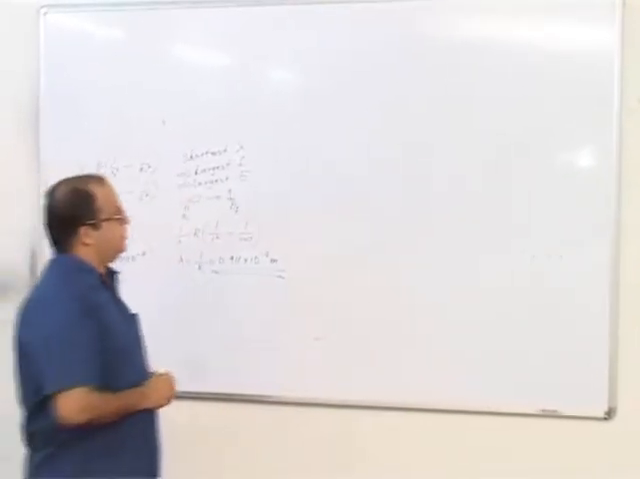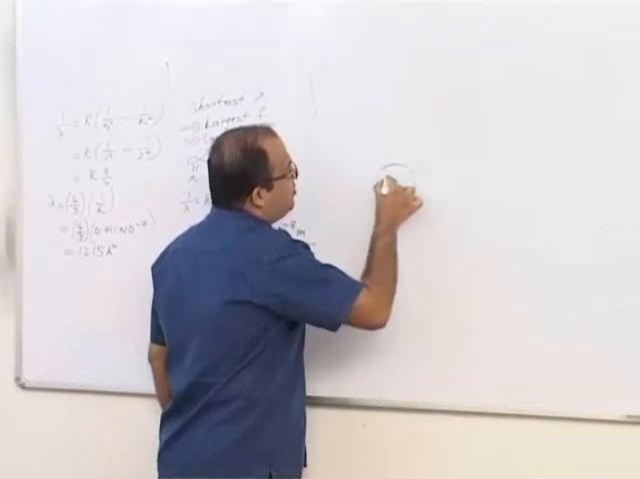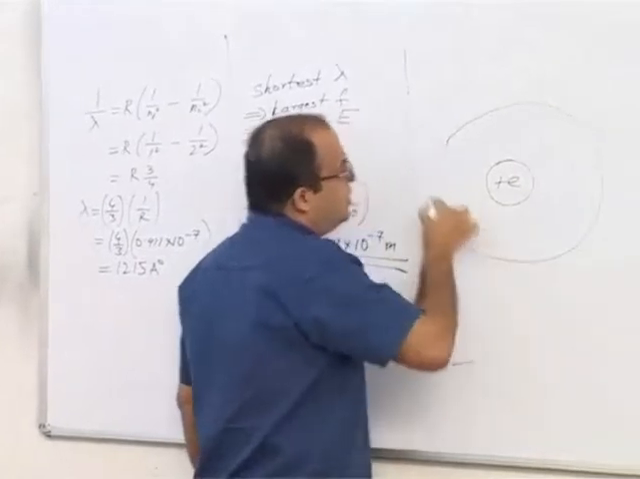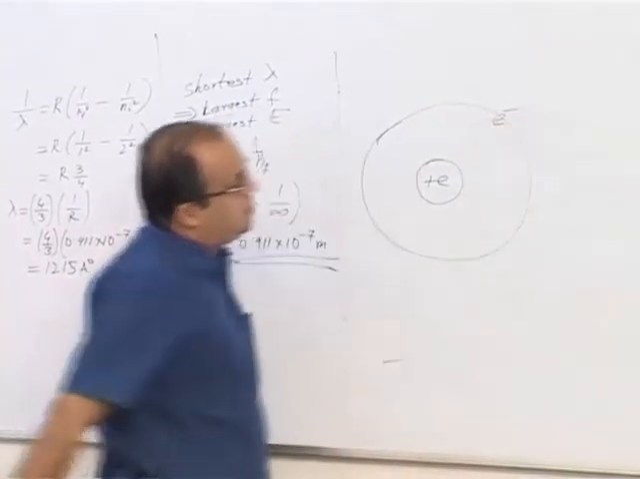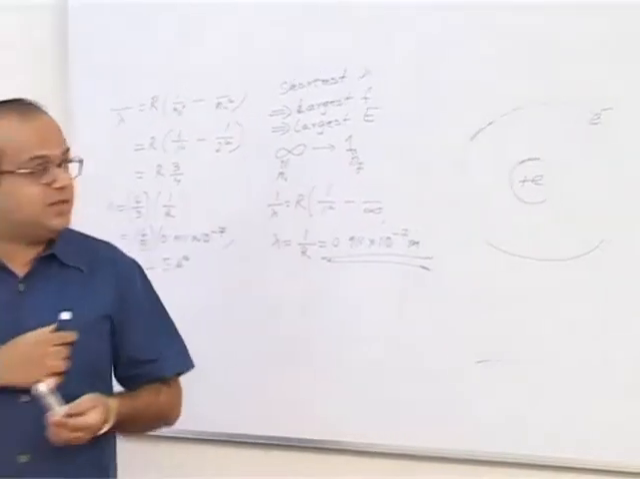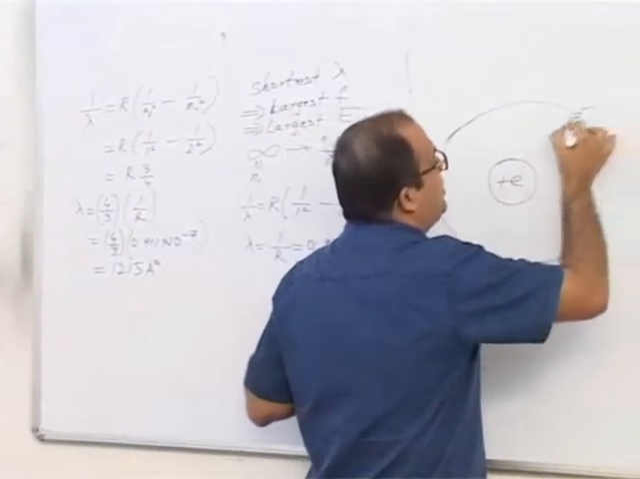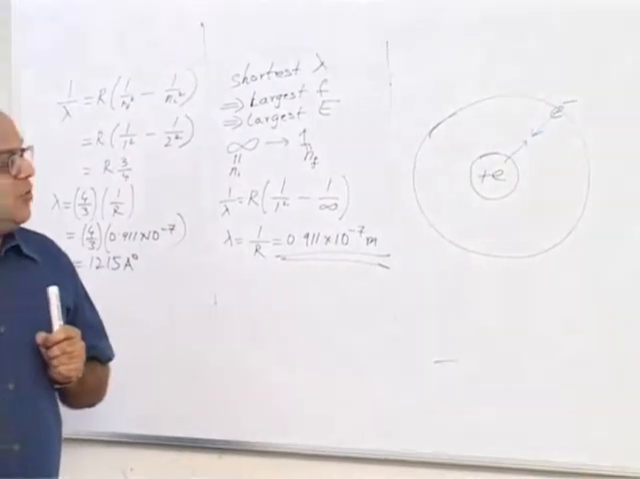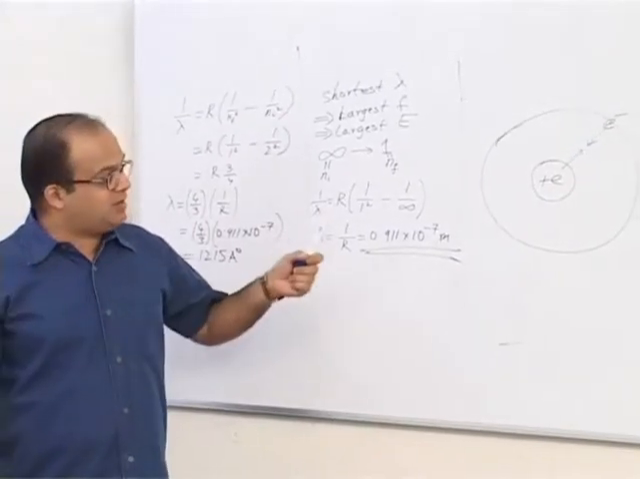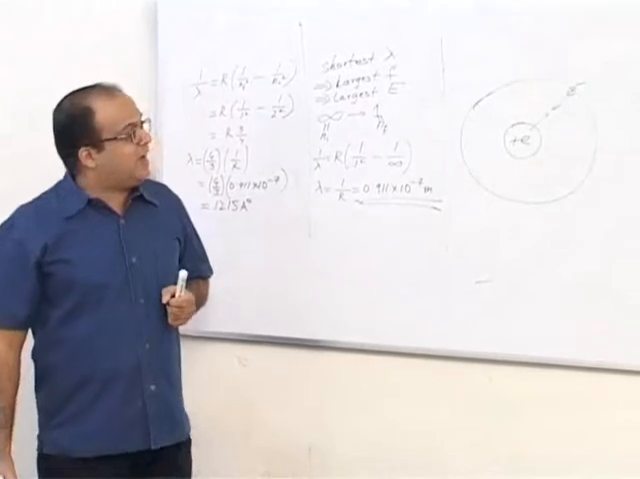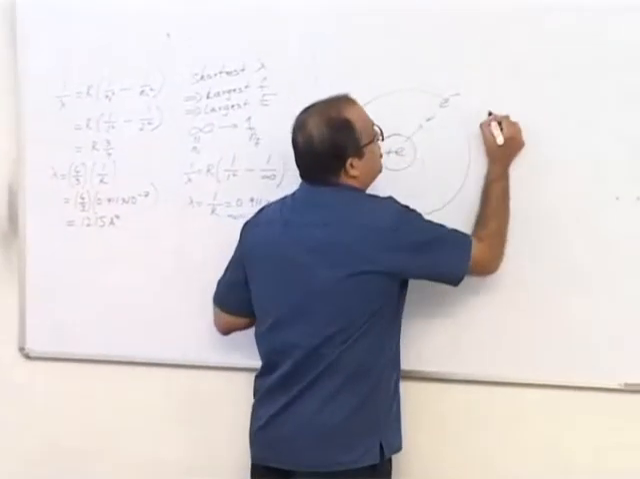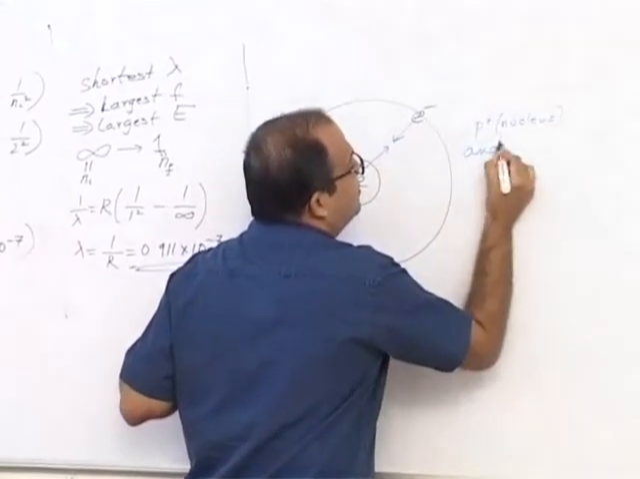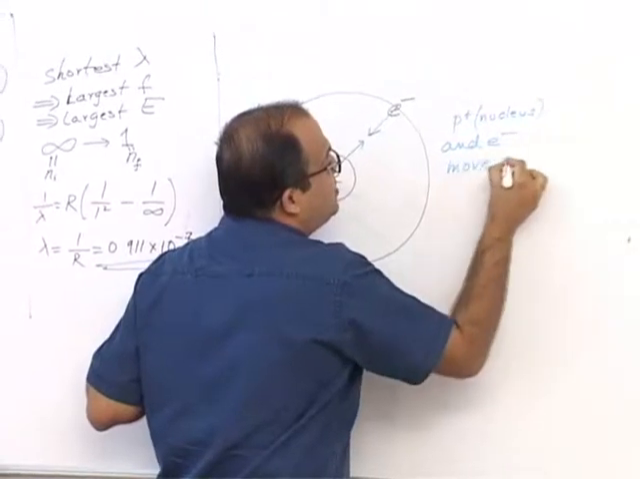Now if you look at the hydrogen atom, in the nucleus you have one proton having a charge of plus e, and one electron is moving around it in a circular orbit. The electron is getting pulled by the nucleus. The nucleus is also getting pulled by the electron. So why should only the electron move? The nucleus also should move. So actually, this proton, which is the nucleus here, and the electron move about their common center of mass.